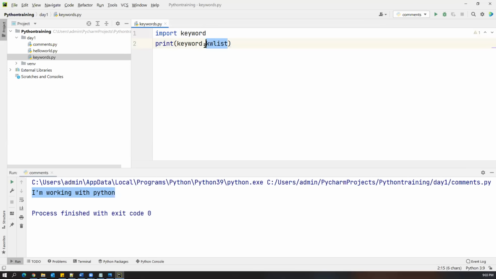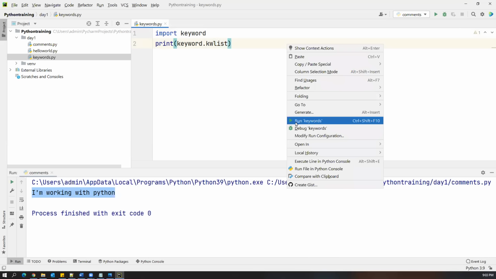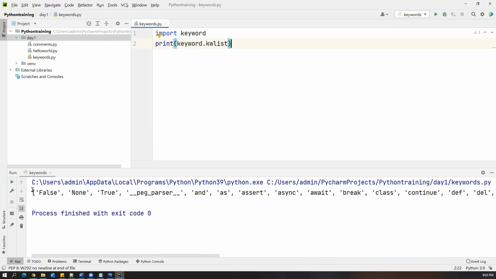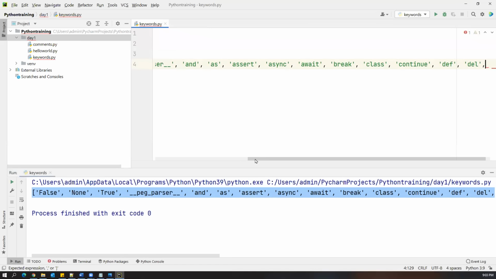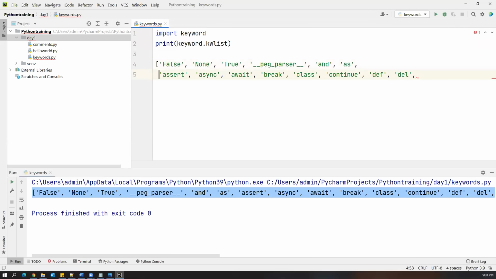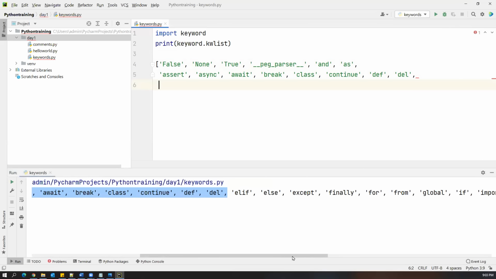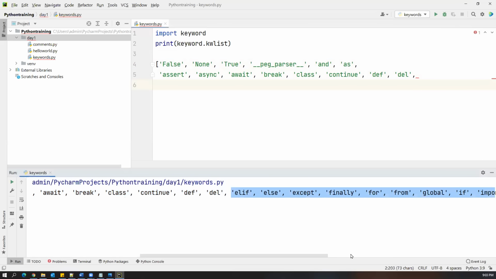To access kwlist from keyword, we first need to import keyword and then we can access kwlist. This will print all the keywords which are already available in Python. So let's run keywords. Now we can look at this. There are so many keywords, and I'm copying them to print here. I'll put them in multiple lines and scroll down. I have selected only up to here, so there are many other keywords also.